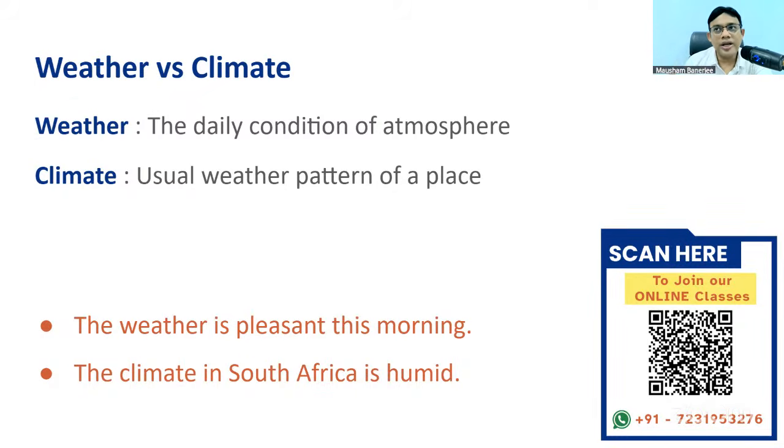Okay. Today, the weather in Jaipur is humid. Generally, the climate of South Africa is humid. So when I'm talking about a pattern of weather, climate. When I'm talking about today, one day, just daily condition, go with weather, right? So make a sentence both with weather and climate. Quickly.